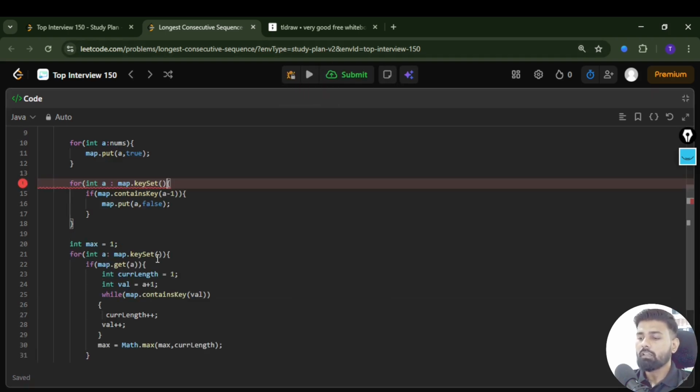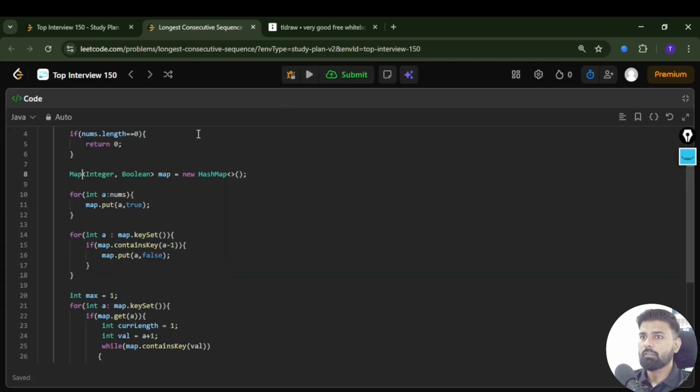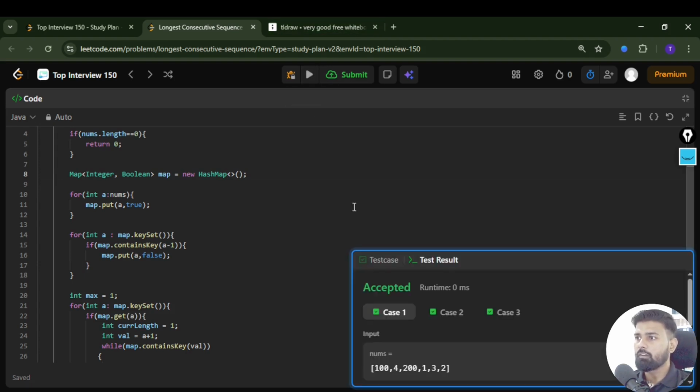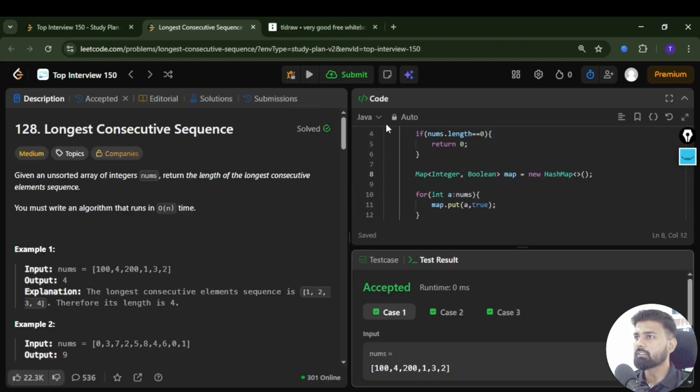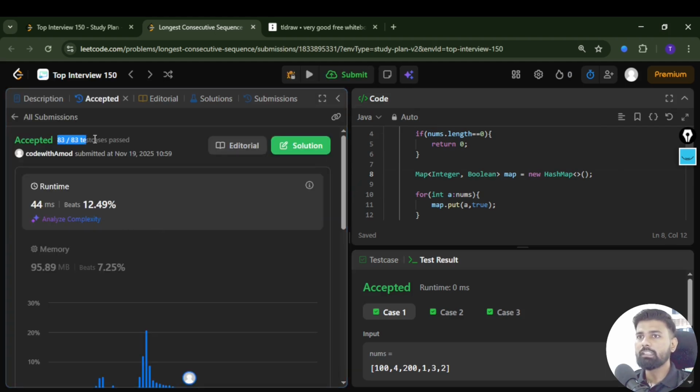Okay, so here we have a typo. We have missed one parenthesis. Here also it should be map. Let me execute it again. Okay, so all 3 test cases passed successfully. Let me submit this solution. Okay, so all 83 test cases passed successfully, and this is the approach we have to follow in order to solve this problem statement.